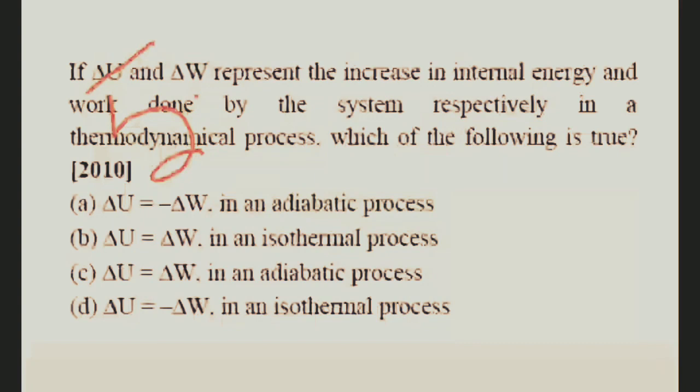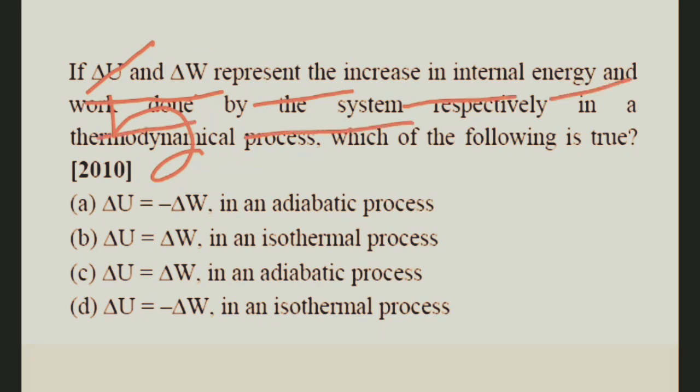Question number 5. If del U and del W represent the increase in internal energy and work done by the system respectively in a thermodynamic process, which of the following is true? Option A, del U, the change of internal energy, is equal to minus del W in an adiabatic process, where W is the work done. Option B, del U is equal to del W in an isothermal process. Option C, del U is equal to del W in an adiabatic process. Option D, del U is equal to minus del W in an isothermal process. So what will be the true answer of question 5?